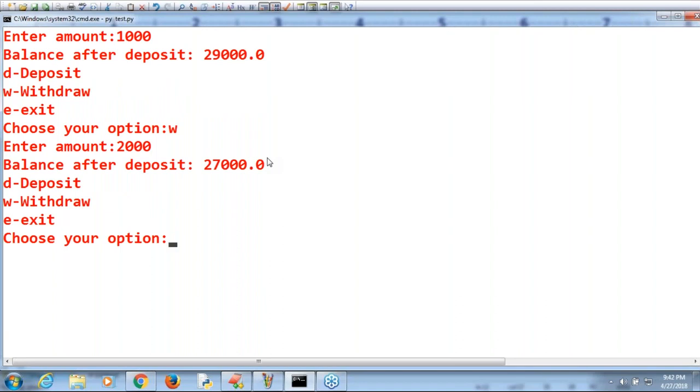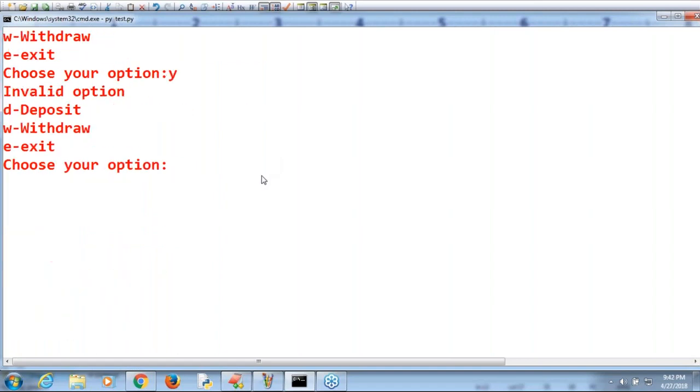Enter your option. Sorry, I'm selecting Y by mistake. Then automatically invalid option. So for E, I'm taking exit. Thanks for banking. Everyone can understand? That's all.